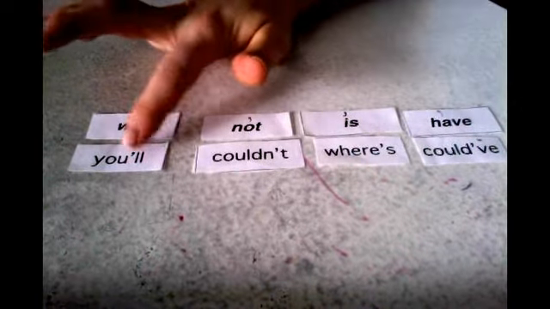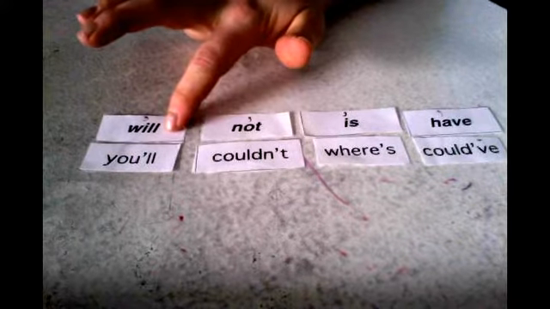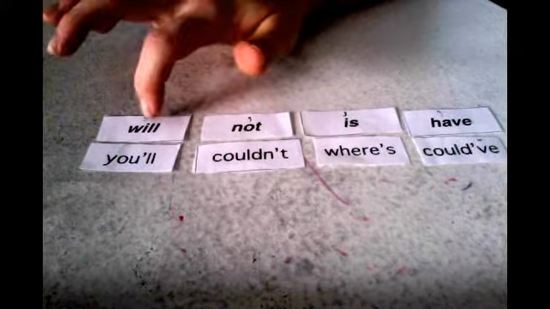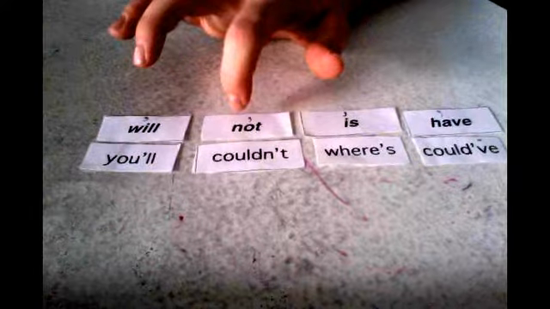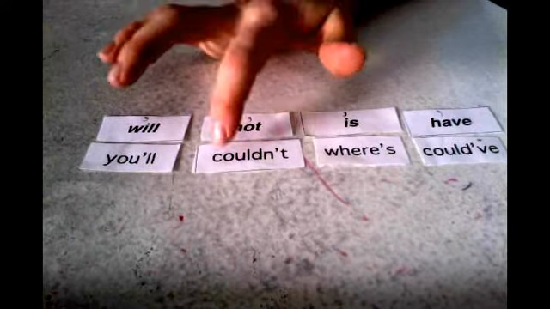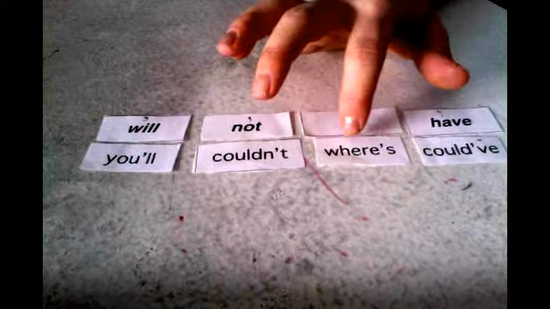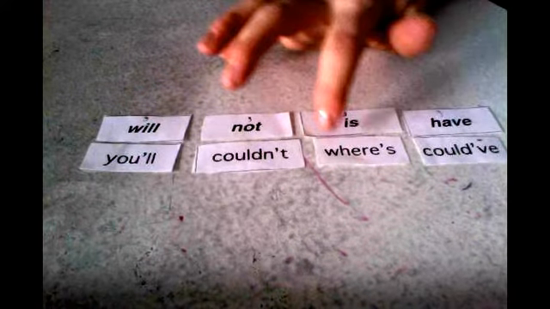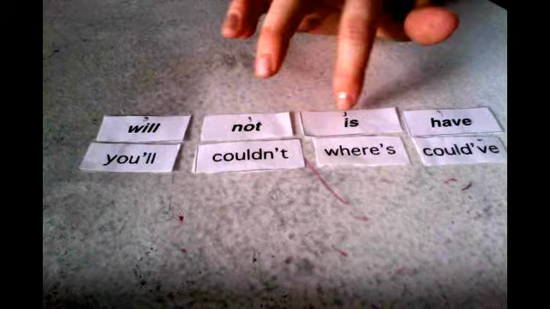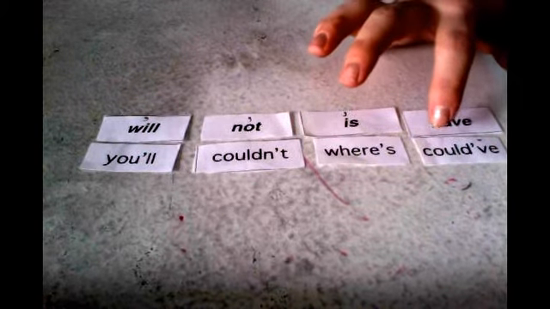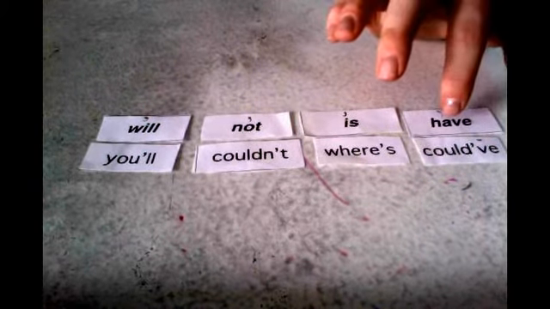So here, everything will be a contraction of will, you will. This will be a contraction of not, could not, would not, should not. Here you have where's, a contraction using the word is. And here it's a contraction of the word have.